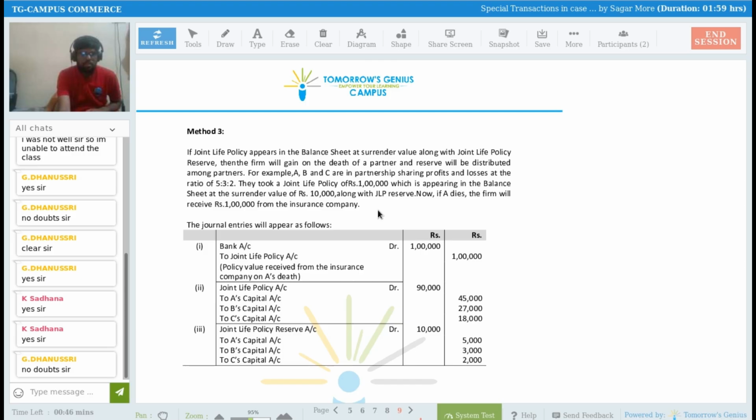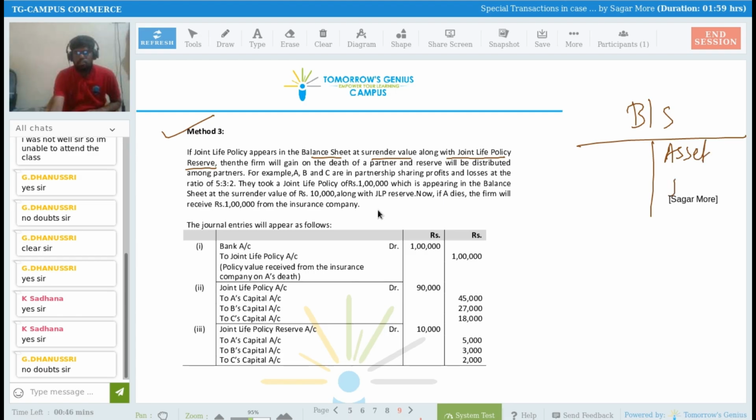See, third one. If a joint life policy appears in a balance sheet at surrender value along with joint policy reserve, it means you have prepared a balance sheet. So on the balance sheet asset side, joint life policy is at surrender value, and on the balance sheet liability side, joint life policy reserve is there, right? Joint life policy reserve is there. Then the firm will gain on the death of a partner, and the reserve will be distributed among the partners.